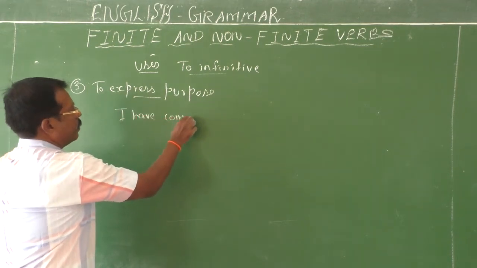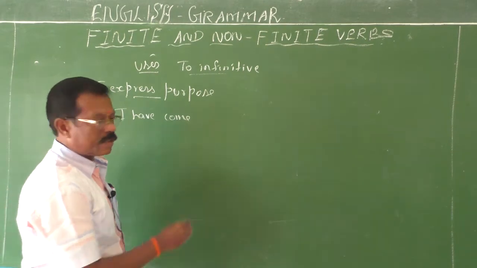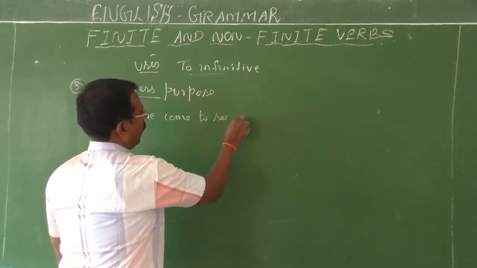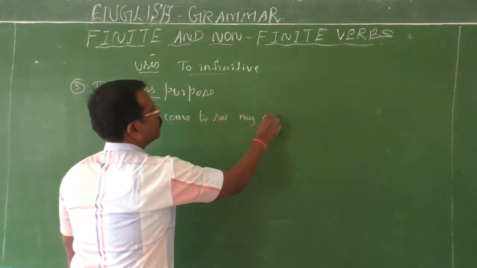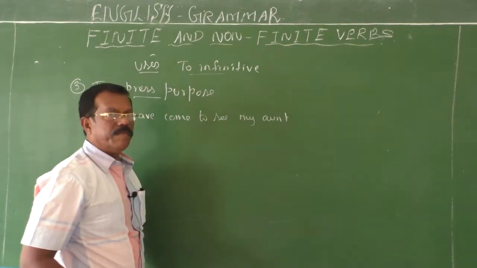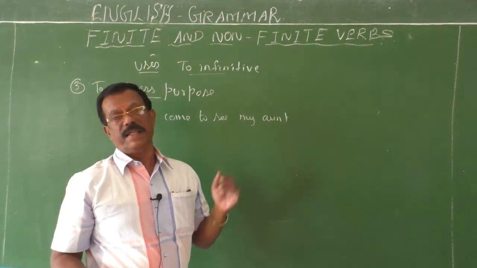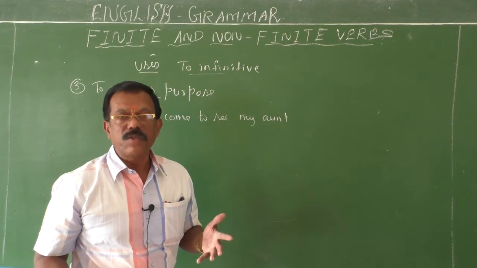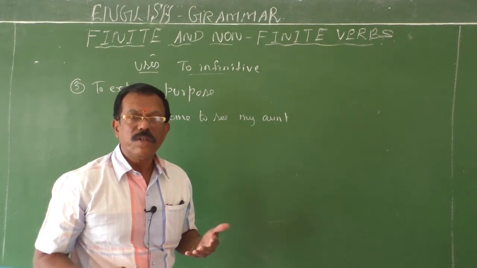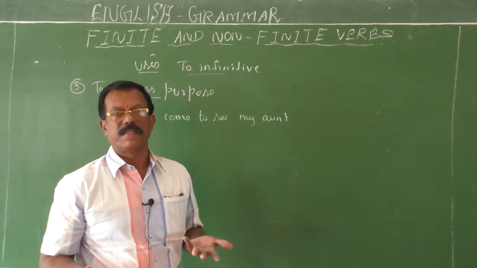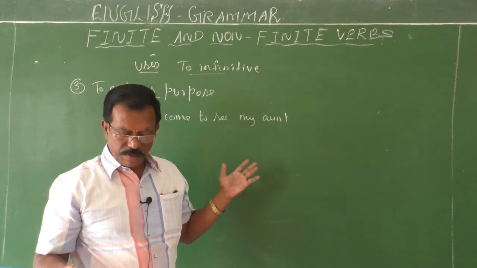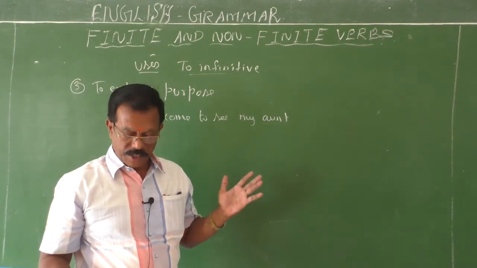I have come to see my aunt. I have come to attend the class. You can say, why do you come to school? We come to school to attend the class. So some purpose. This to infinitive can also be used to express purpose.